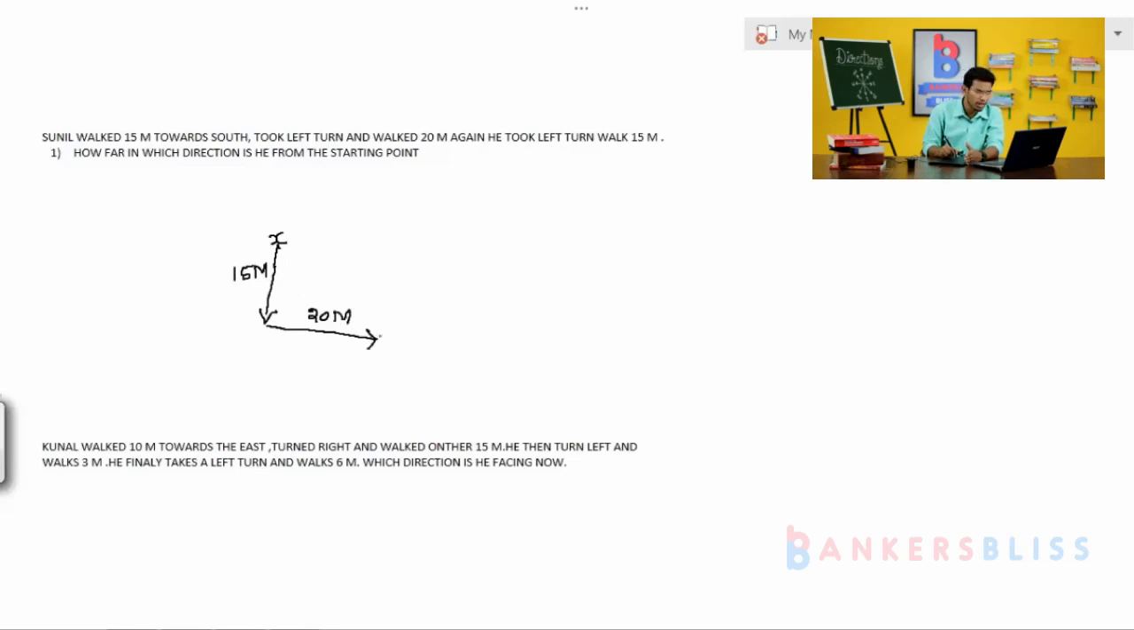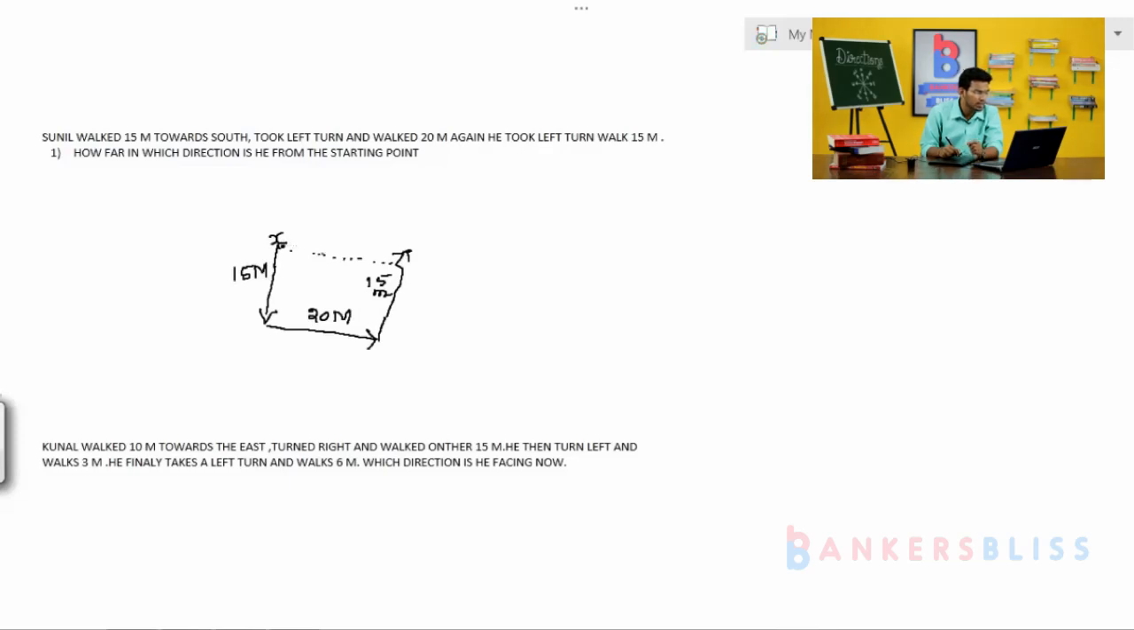From this point, what is the left, guys? Say this is the left, walked the same, that is 15 meters. Okay, this is the same. Then this is the ending point and this is the starting point. Then the question is asking how far, and in which direction from his starting point.